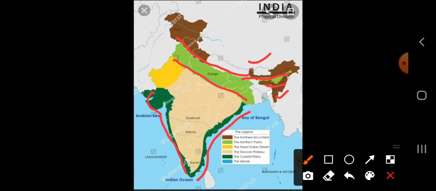This eastern coastal plain and this western coastal plain we have already studied. Now, the third physical division of India is the western desert. The yellow portion you can see is the western desert, which we will study today in lesson 4.